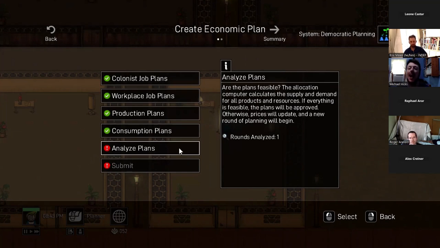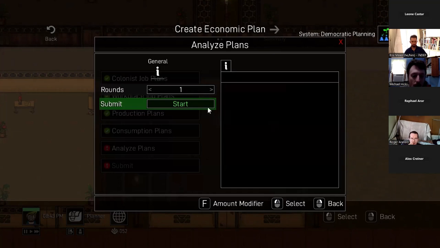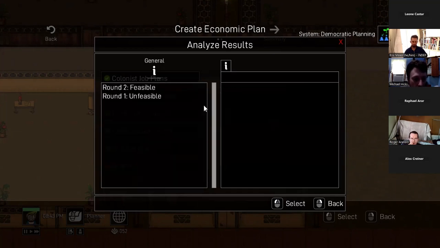So this is like a back and forth negotiation, right? We have multiple rounds of planning. Each round, everyone can update their plans based on the new information, and we keep up this back and forth process until everything is feasible. Let's analyze this round and see if everything's okay.